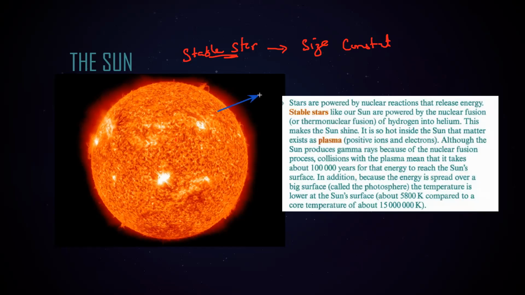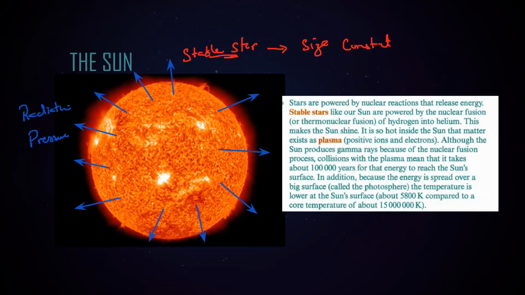As a result of this, it emits radiation, and because of this radiation there will be a pressure, and that pressure is known as the radiation pressure.